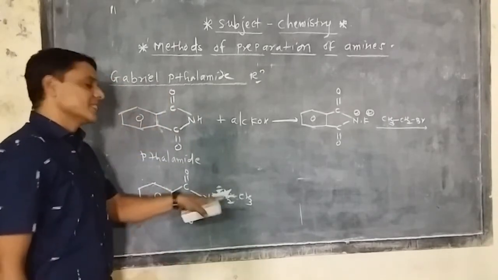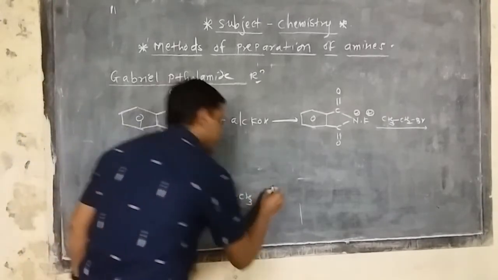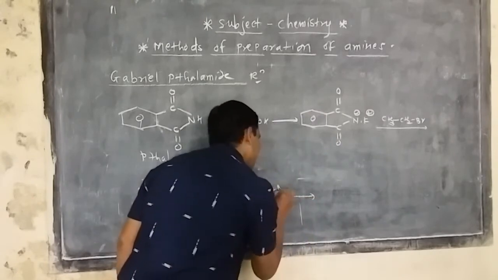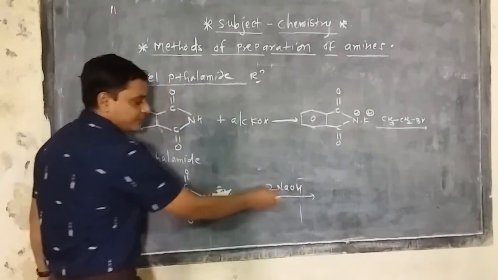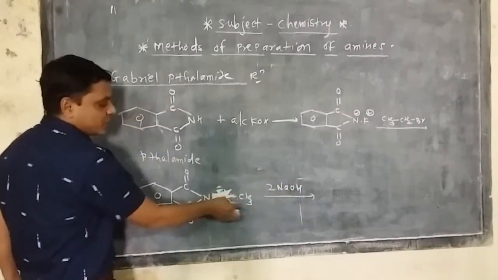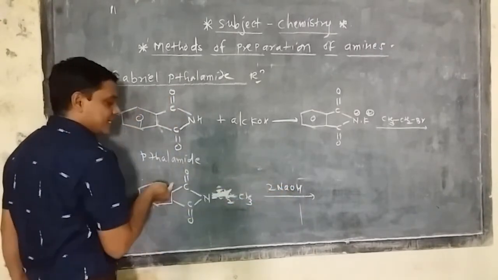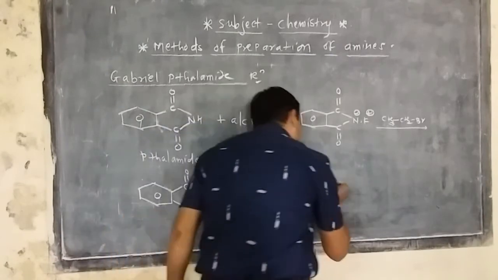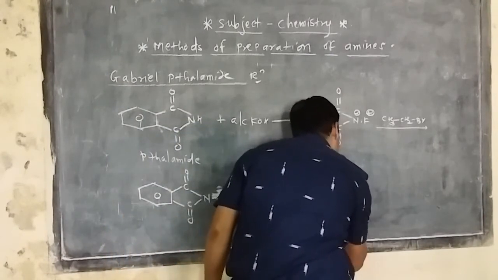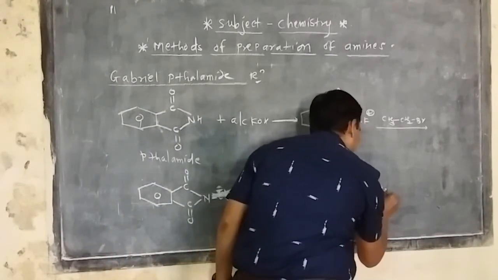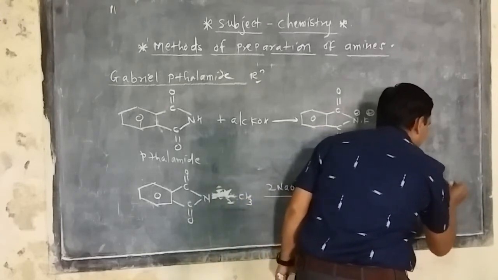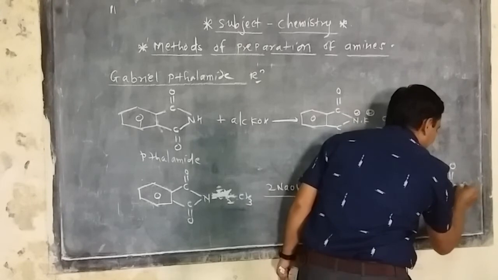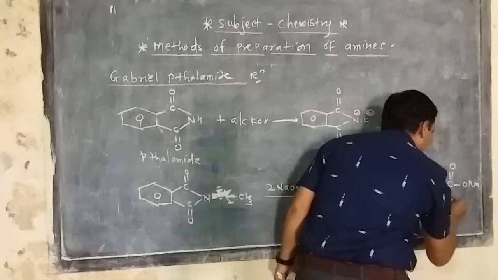Afterward, this N-alkyl phthalimide reacts with twice the moles of NaOH or maybe KOH. Then what happens here? These two hydrogens combine with this, and the remaining part remains as a salt. So finally the product is CH3CH2NH2, and this sodium salt of the acid is a byproduct of it.